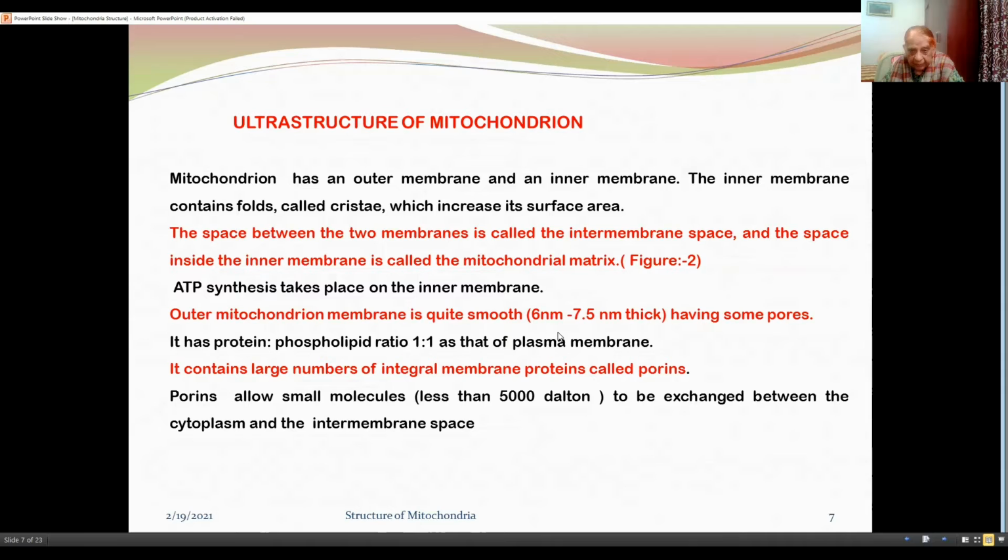Outer membrane is quite smooth, 6 to 7.5 nanometer thick, having some pores. It has protein phospholipid ratio 1:1 as that of plasma membrane. It contains large number of integral membrane proteins called porins. Porins allow small molecules less than 5,000 Dalton to be exchanged between the cytoplasm and intermembranous space.